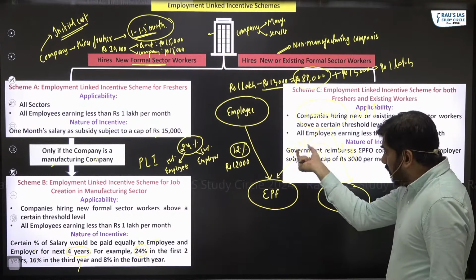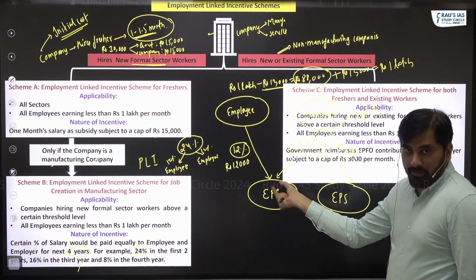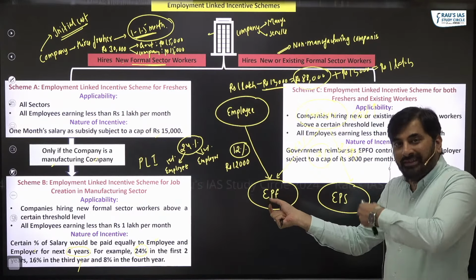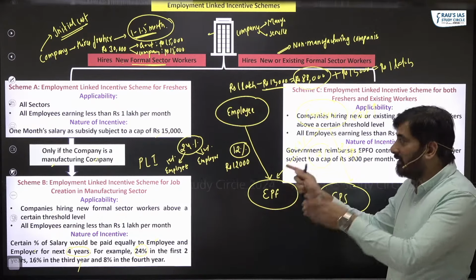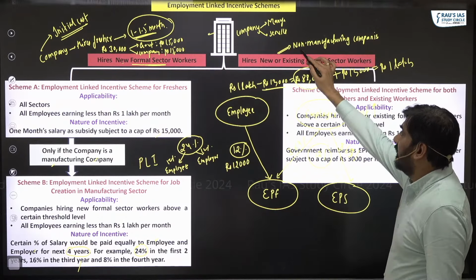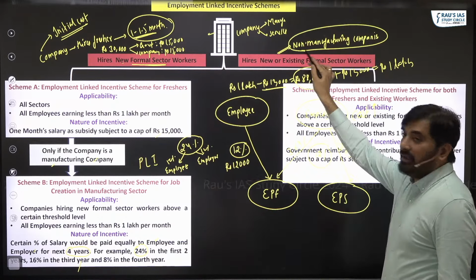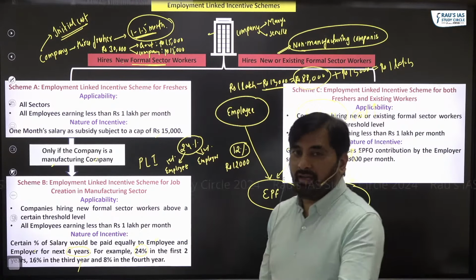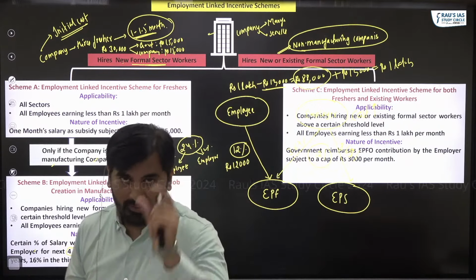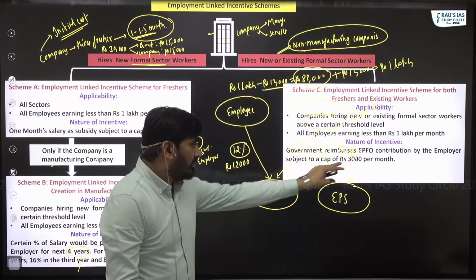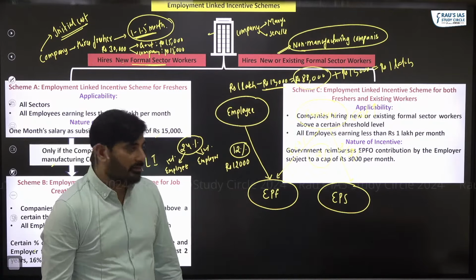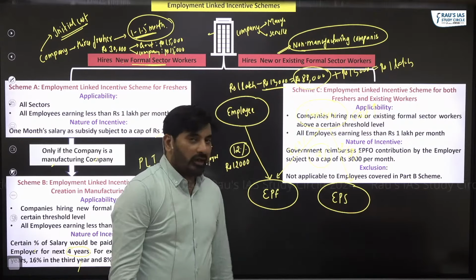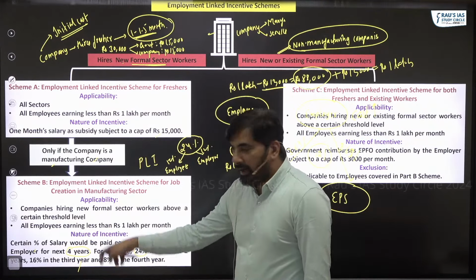So whatever contribution the employer is making to EPF, that contribution is reimbursed by the government in case the company happens to be a non-manufacturing company. But it's not that the government is going to reimburse the entire amount. There's a limit, there's a cap, and that cap is 3,000 rupees per month. Like I said, it is not applicable to employees who are covered in part B.